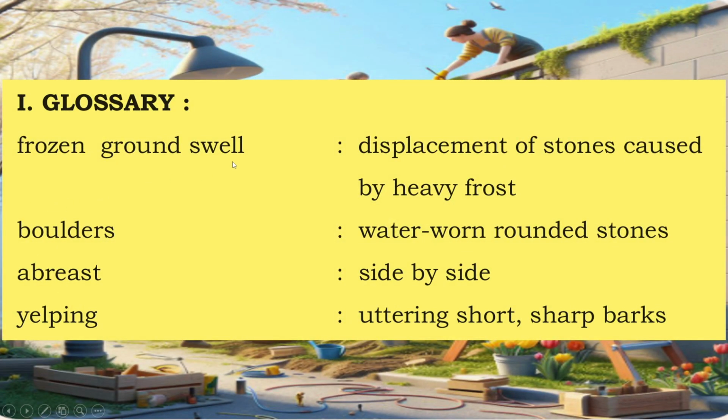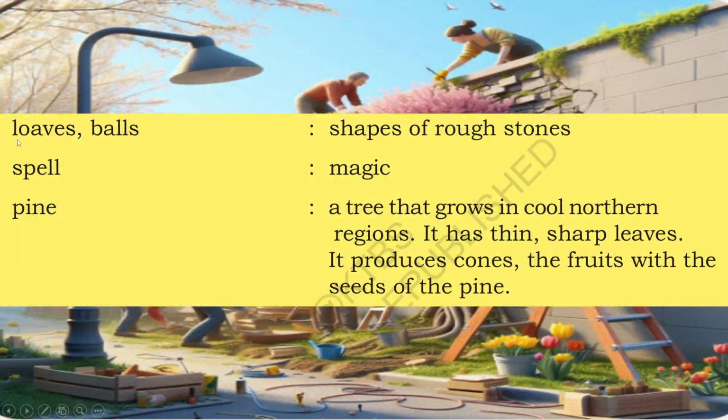Glossary. Frozen ground swell: displacement of stones caused by heavy frost. Boulders means water-worn rounded stones. Abreast means side by side. Yelping means uttering short, sharp barks. Lobes means balls, the shape of the round stones.